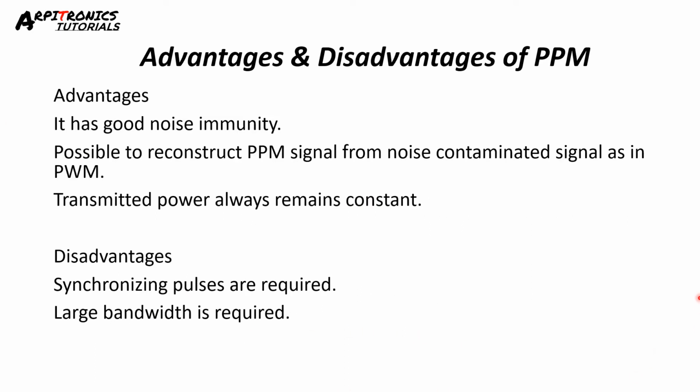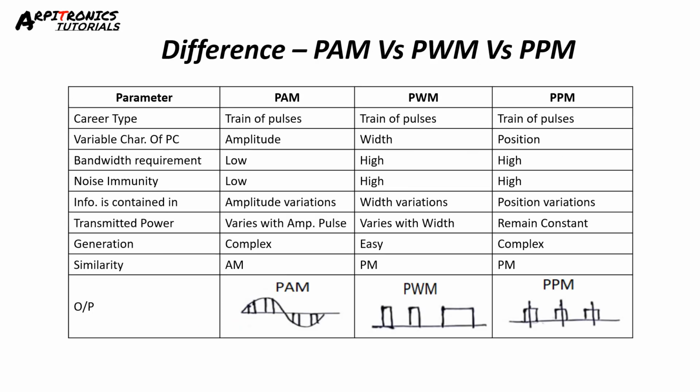Now the advantages and disadvantages of PPM are: it has good noise immunity. It is possible to reconstruct the PPM signal from a noise contaminated signal as in PWM. Transmitted power always remains constant. The disadvantages are that synchronizing pulses are required and a common disadvantage is that large bandwidth is required.